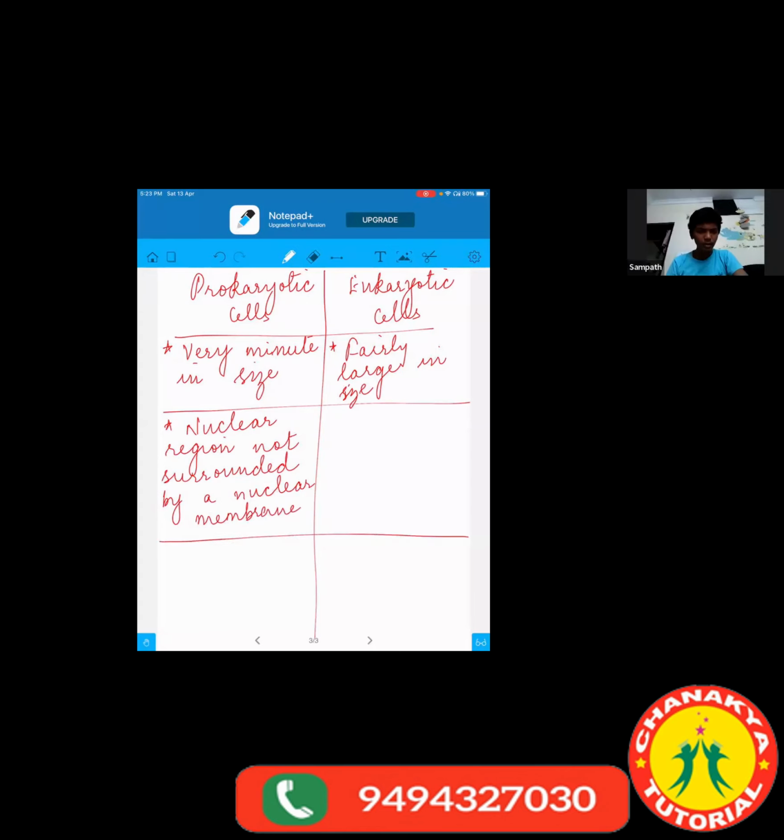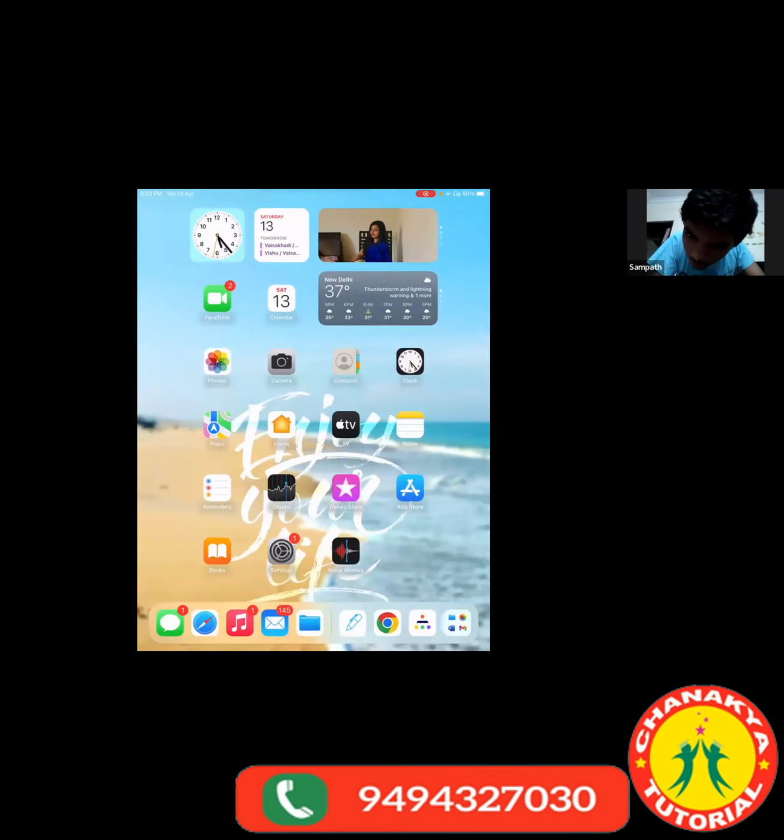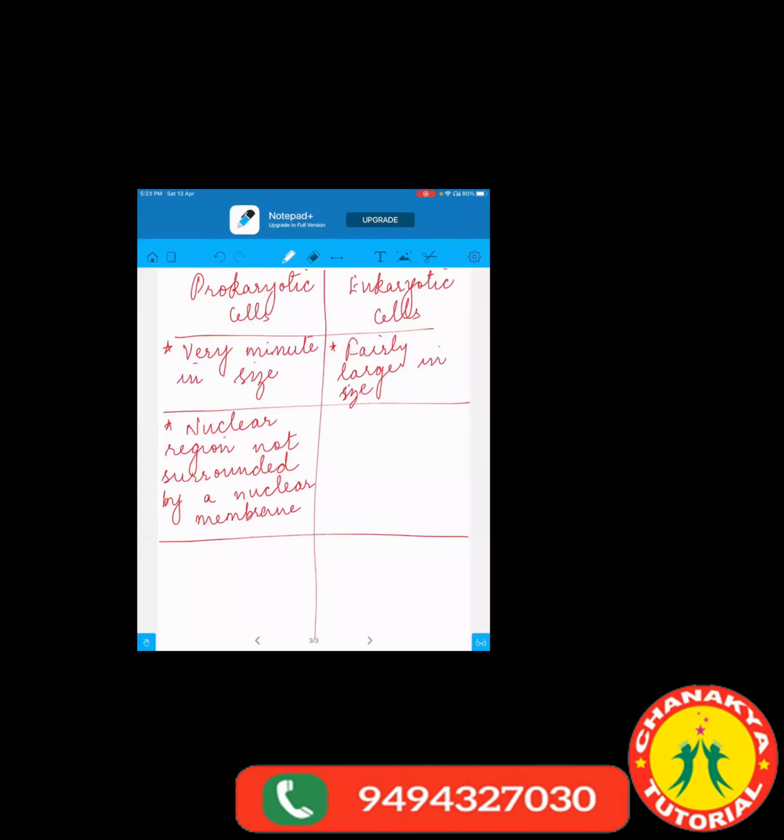The region where the nucleus is present. Correct. But what happens in the prokaryotes? It looks like the nucleus, but it is not the nucleus, it is the nucleoid.